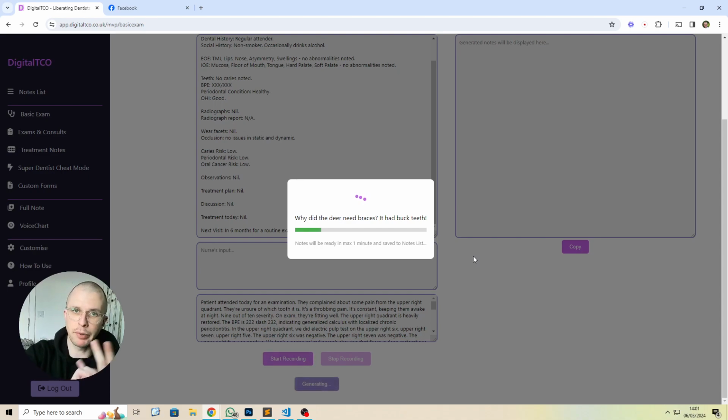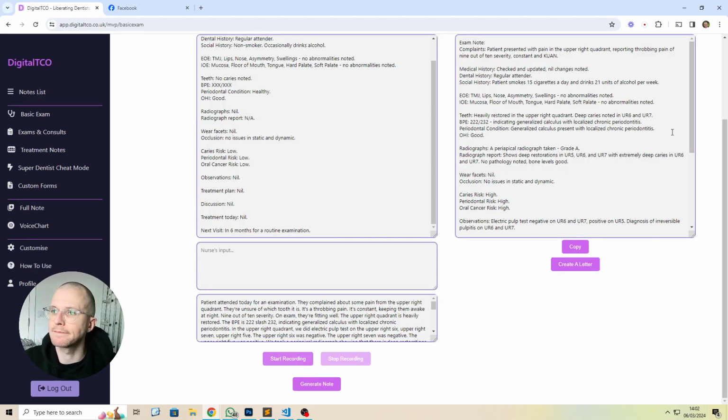We've got electric pulp testing. We've got a radiograph. We've got a BPE. We've got some risks involved. We've got a discussion about root canal treatments, extractions, and then we've got discussion about space options with over eruption, things like that as well. So I've given it quite a good hammering of details. And again, I've not had to speak very clearly. I've just spoken, mumbling in between, pauses with thinking in between. Okay.